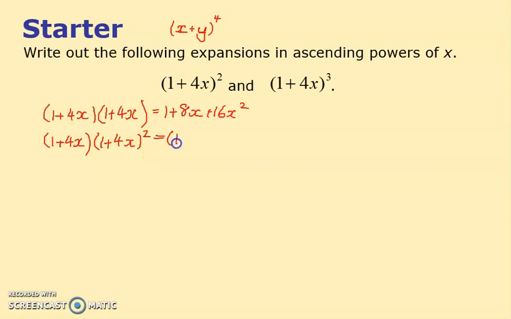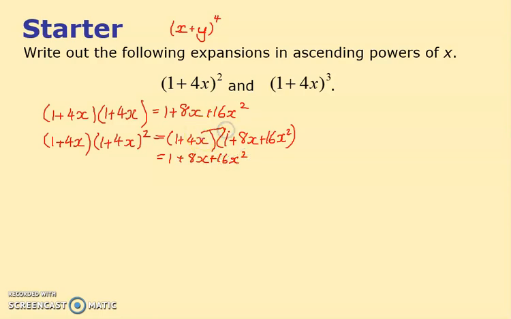So I can effectively shortcut this and just write it like this. And then there's certainly less repetition involved. And 1 times 1 is 1, plus 8x plus 16x squared, that bit was easy.